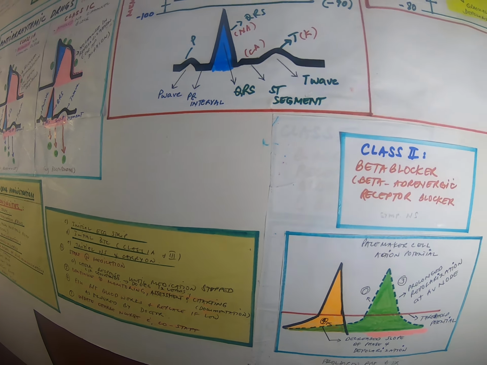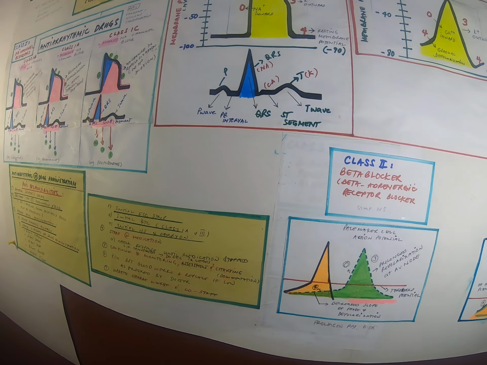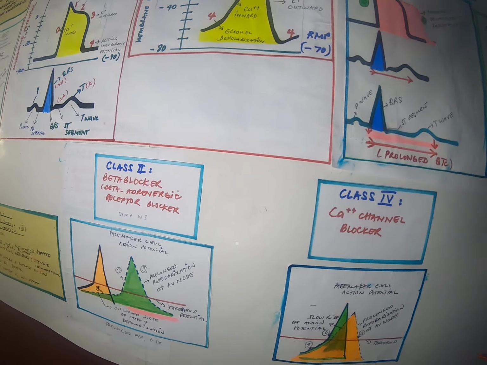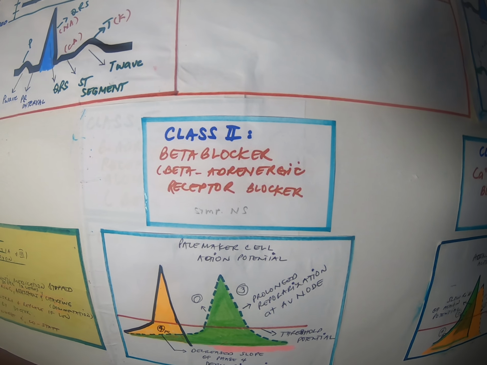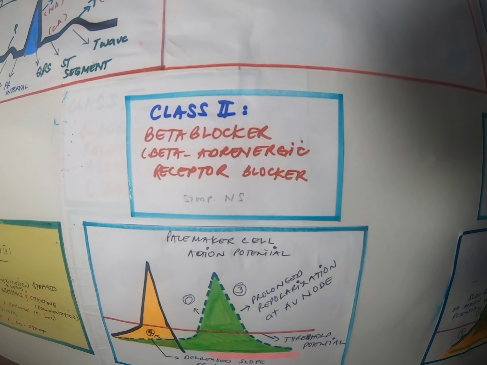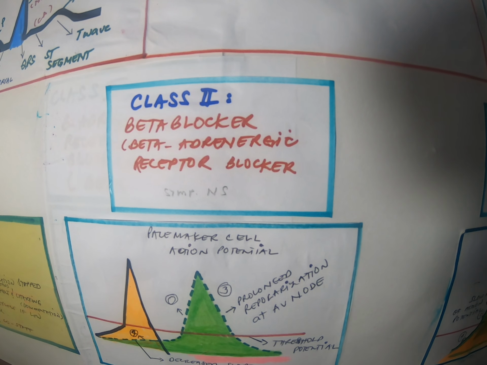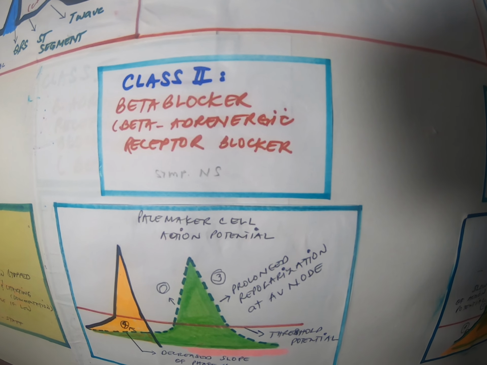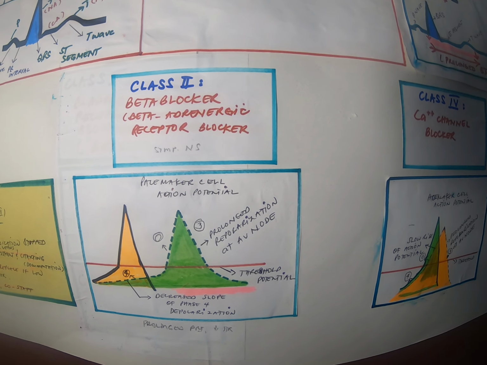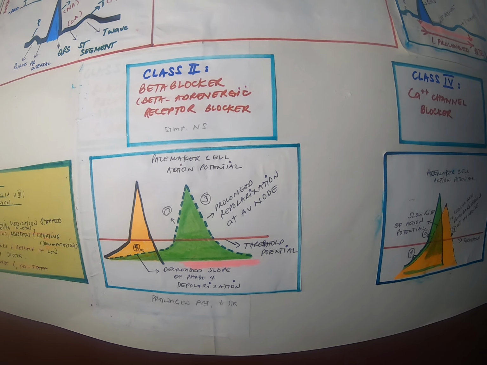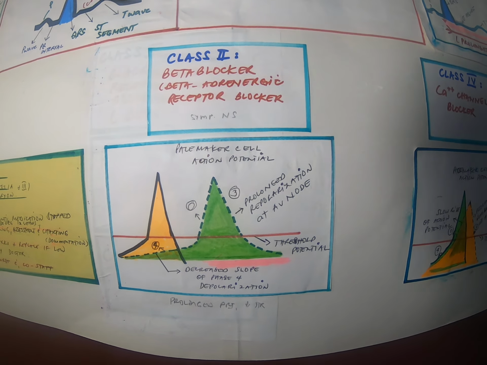Here we have beta blockers, and they are actually class 2. The action of beta blockers is toward the sympathetic nervous system. That is, the beta adrenergic receptor blockers. Let's take a look at the pacemaker cell action potential.